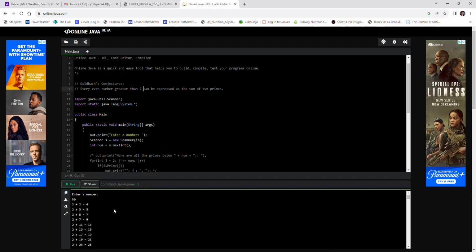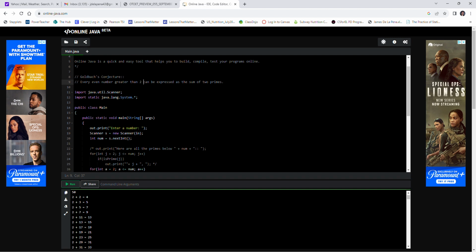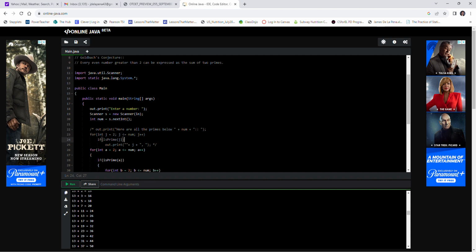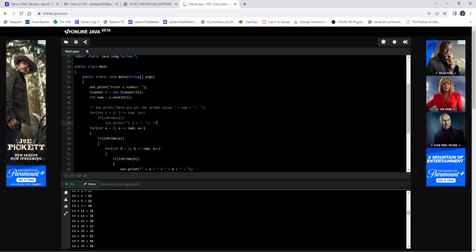See if I can scroll up. Yeah. So I got 2 plus 2 is 4. And it ends up going all the way down to 47 plus 47 is 94. And as you can see, we'd have to go through all of the results of a plus b and see if that is every single even number. So we can actually do that. That shouldn't be too much of a problem.